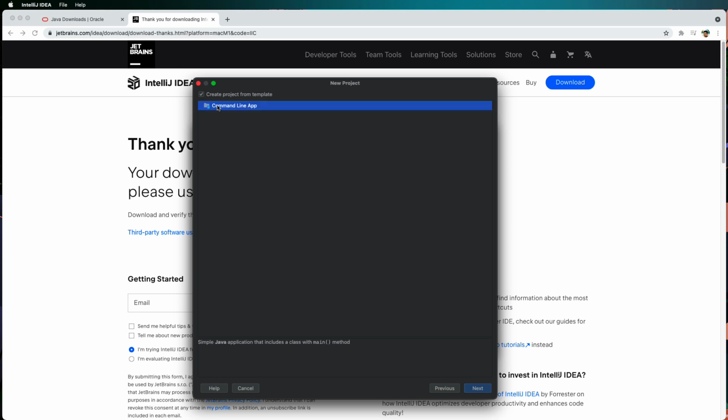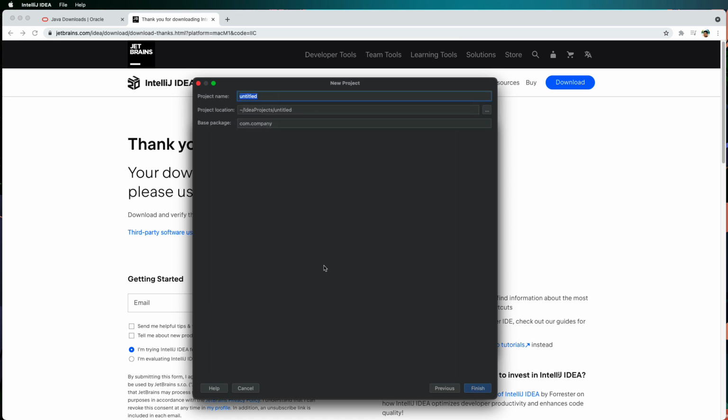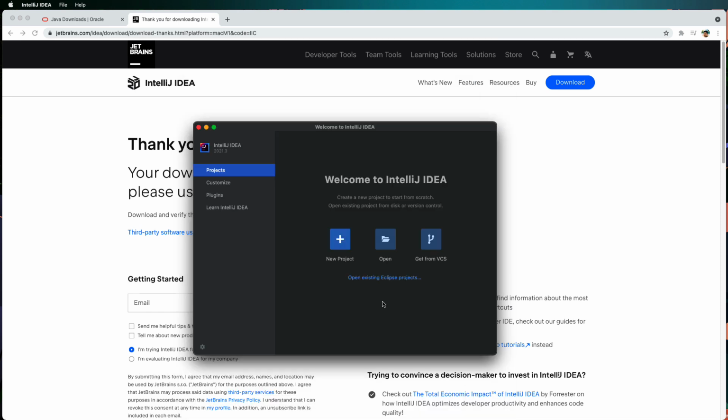I need a command line app. I can choose the template. There's a simple Java application that includes a main method. So I have to provide a project name. I say hello world. I can put a base package. Let me put this com.example, and then I click finish.